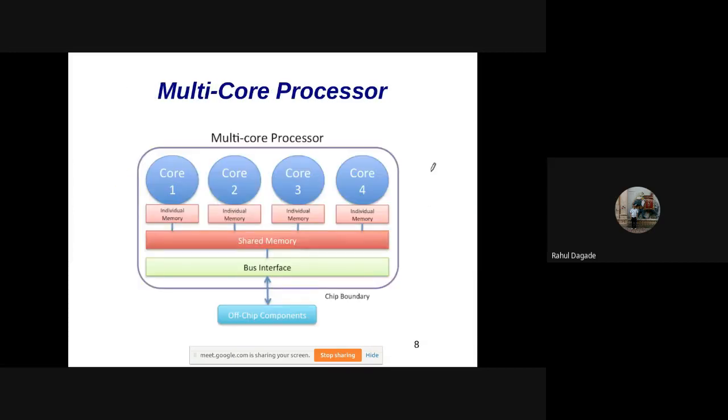So in a machine, instead of one core, we have multiple cores. That is, we have core 1, core 2, core 3, core 4. We now have octa-core, hexa-core, and even 16-core and 32-core machines.